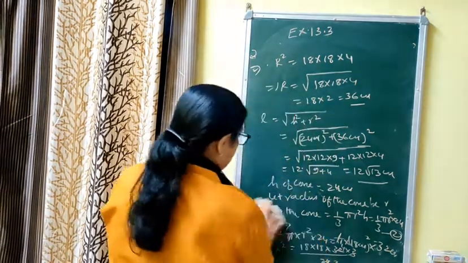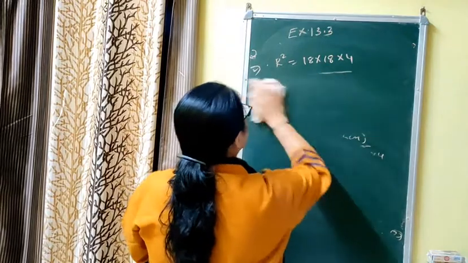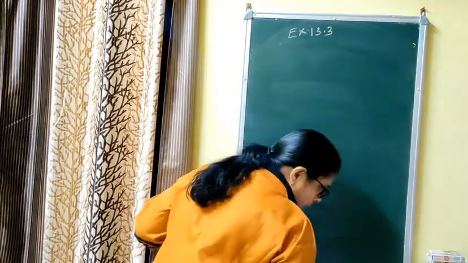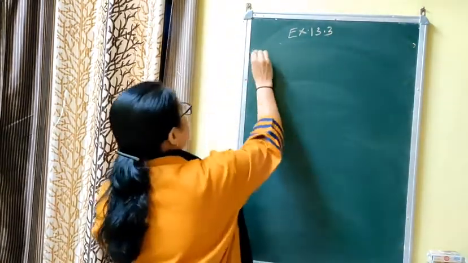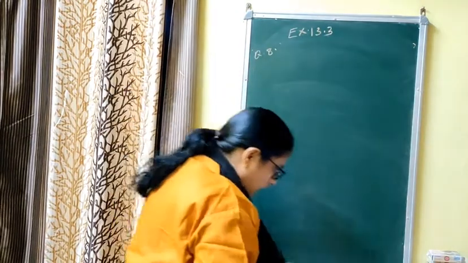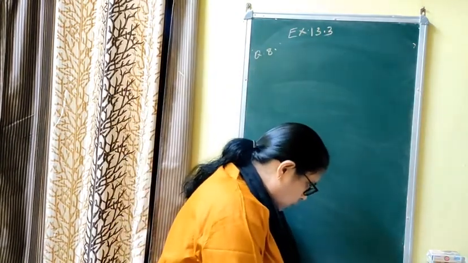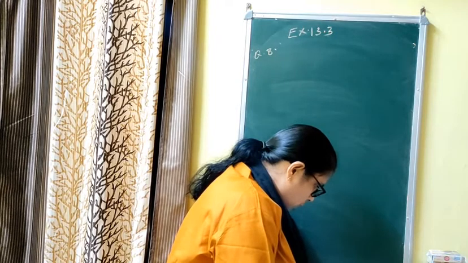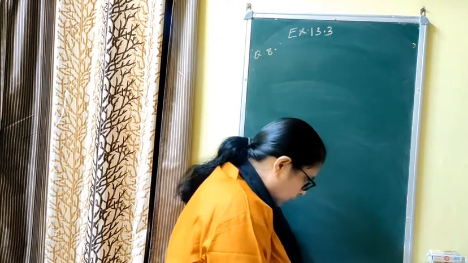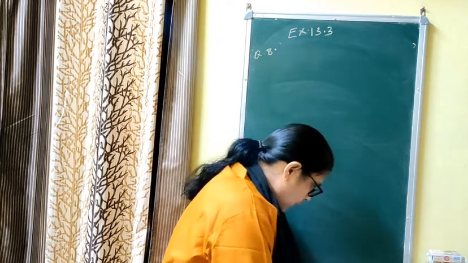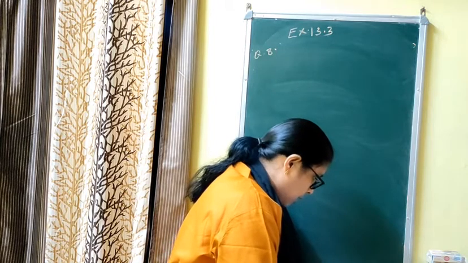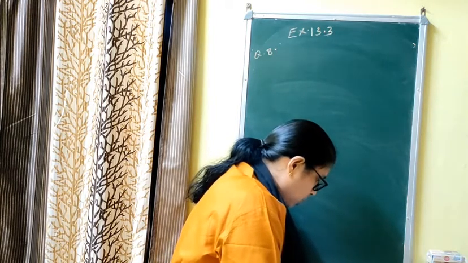Now, question number 7 we have done. Now it's question number 8. Question number 8 I am reading. Water in a canal 6 meter wide and 1.5 meter deep is flowing at the rate of 10 km per hour. How much area will irrigate in 30 minutes if 8 centimeter of standing water is needed?